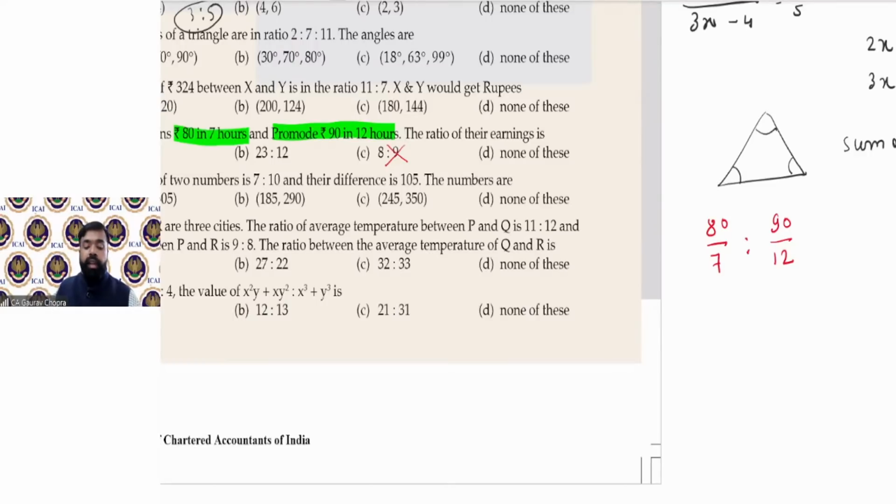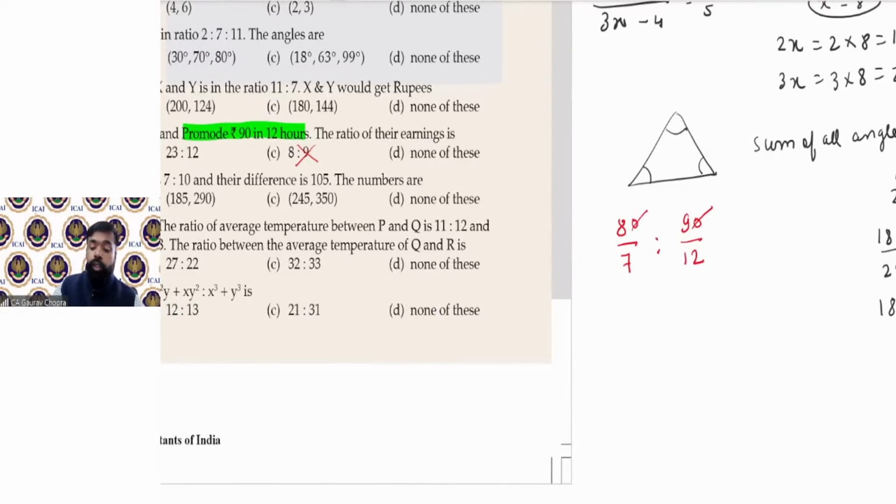Now you can simplify and calculate the ratio. 0 and 0 will get cancelled. अभी क्या करना है सिंप्लीफाई करने के लिए? टेक द एलसीएम. 7 and 12 का एलसीएम कितना होता है? 84. So 84 divided by 7 is how much? 12, and 12 into 8 is 96.